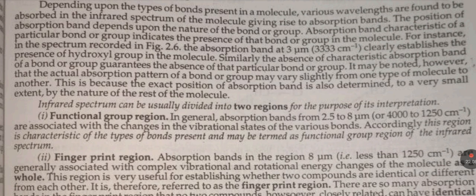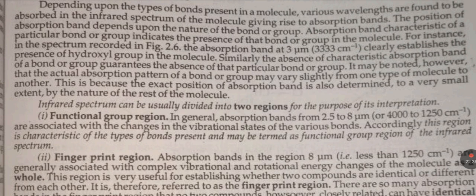For instance, in the spectrum recorded in figure 2.6, the absorption band at 3 micrometers clearly indicates the presence of a hydroxyl group in the molecule. Similarly, the absence of a characteristic absorption band of a bond or group guarantees the absence of that particular bond or group.